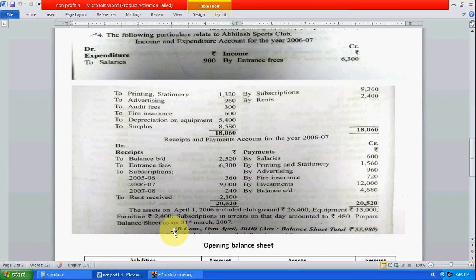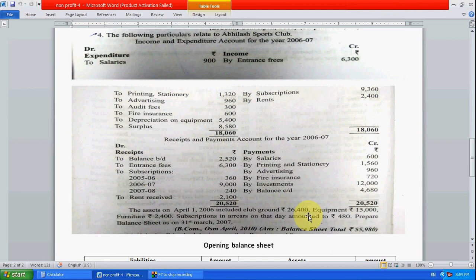Prepare balance sheet as on 31st March 2007. So now we have to prepare the balance sheet for the closing, meaning the present year balance sheet, 31st March 2007. The entries given above are for 31st March 2006, so that after closing that balance sheet, the next day is 1st April.